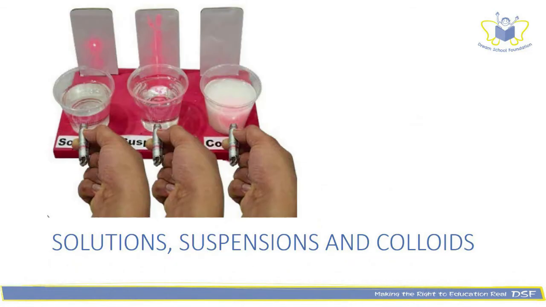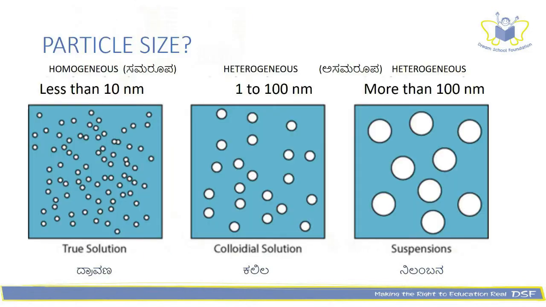Now let's recap solutions, suspensions, and colloids, which are nothing but different types of mixtures. Let's compare the size of the particles in all the three. In a solution, the size of the particle is 10 nanometer. In a colloid, it is 1 to 100 nanometer. In a suspension, it is more than 100 nanometer.